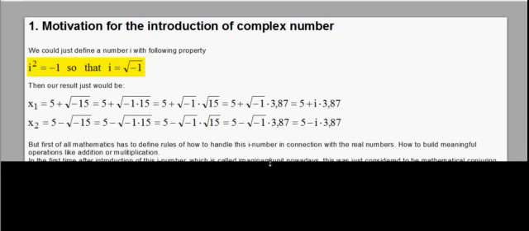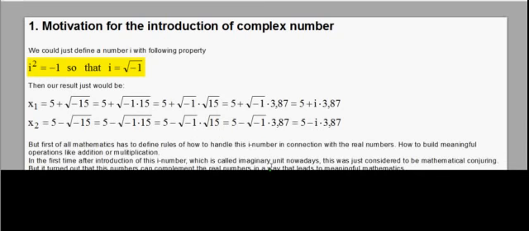But first of all, mathematics has to define rules of how to handle this i number in connection with the real numbers, how to build meaningful operations like addition or multiplication. At first, after the introduction of this i number, which is nowadays called the imaginary unit, this was just considered to be mathematical conjuring.